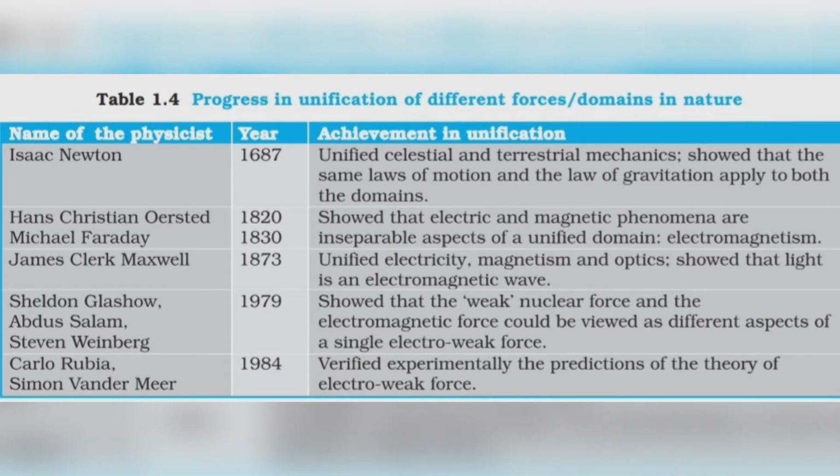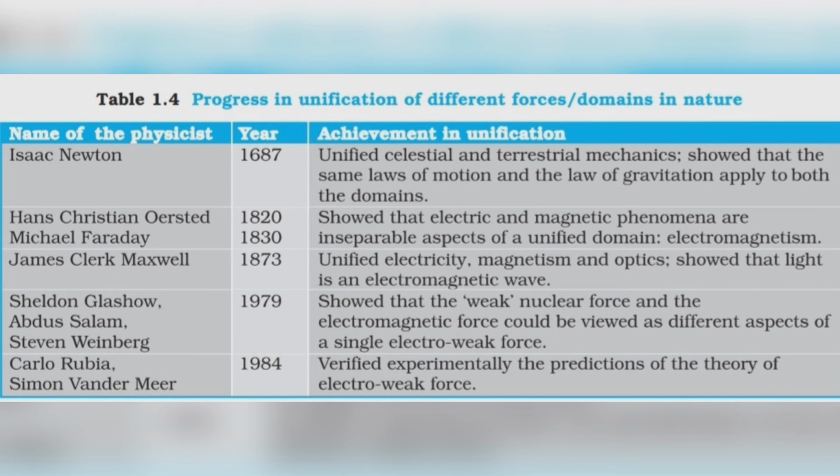Now we are going to see the progress made towards the unification of forces. So we are going to deal with the table which is given in NCERT in accordance with the unification of forces. Unification of forces, in simple terms, means that we are combining two or more domains which were earlier different into a single domain or aspect.